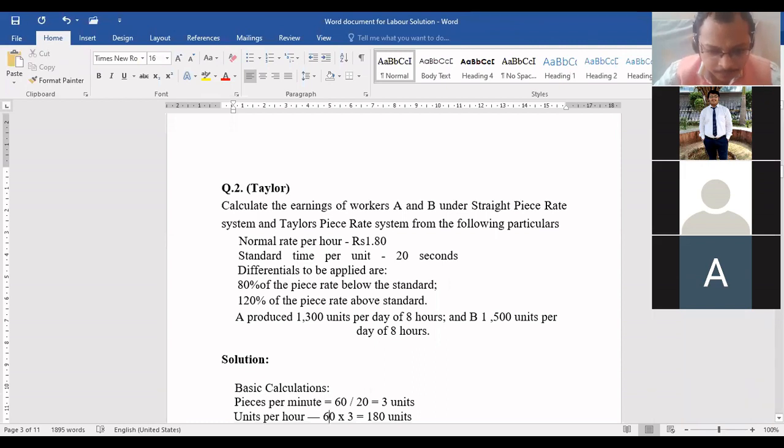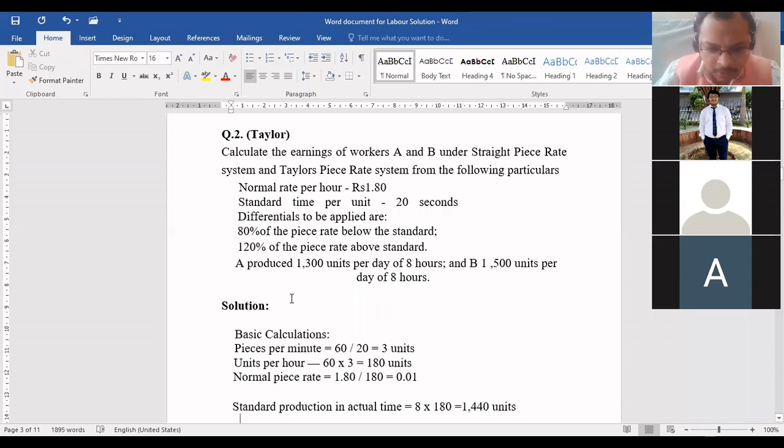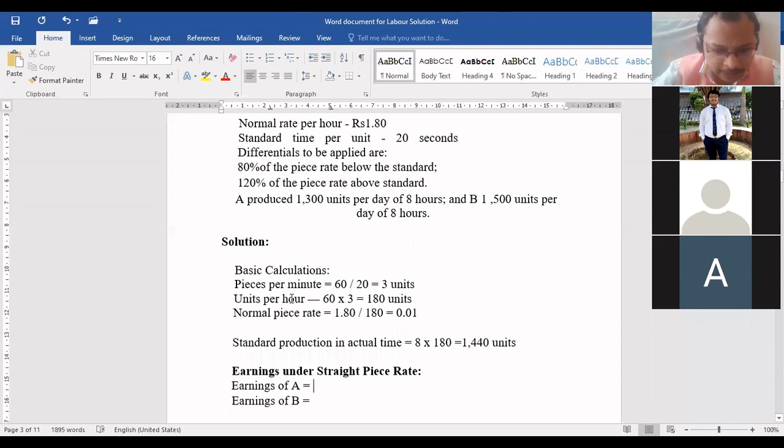See here. Everyone got till this point? Everyone understood? Yes, sir. Very good. Now we have to calculate wage rate as per straight piece rate and Taylor's piece rate. In straight piece rate there will be no wage cut. Agree, everyone? That is only there in Taylor's plan. Taylor's plan categorizes workers in two ways, that is efficient, inefficient. In straight piece rate, that will not be applicable.